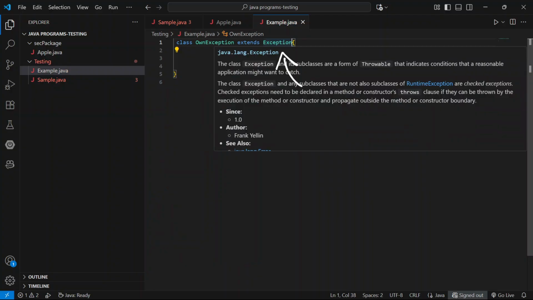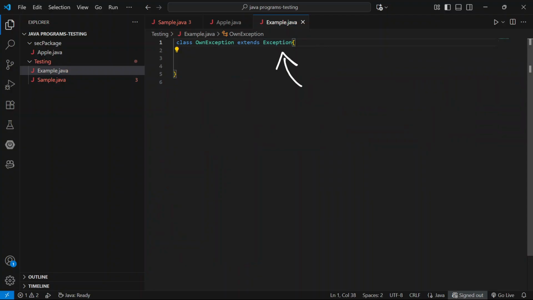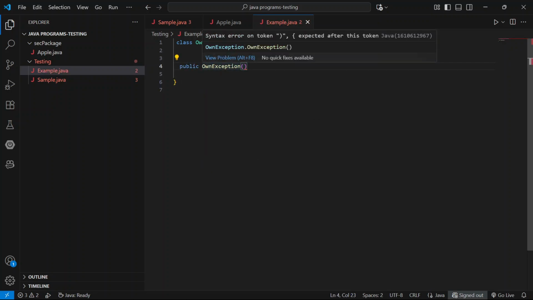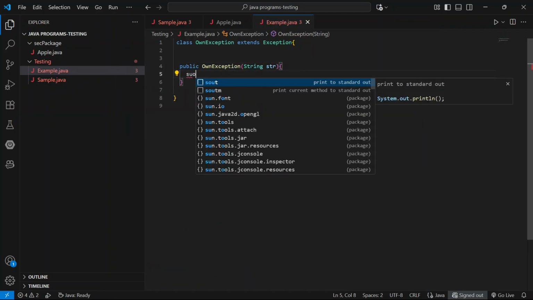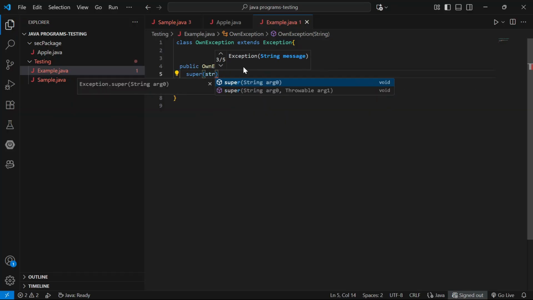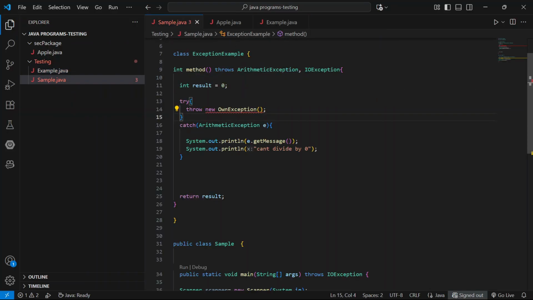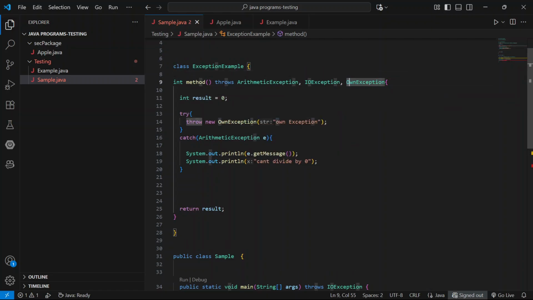Here we can write arithmetic exception, exception, IO exception, based on the required exception. And super, and pass that one message. Add throws declaration. Here we create our own exception.